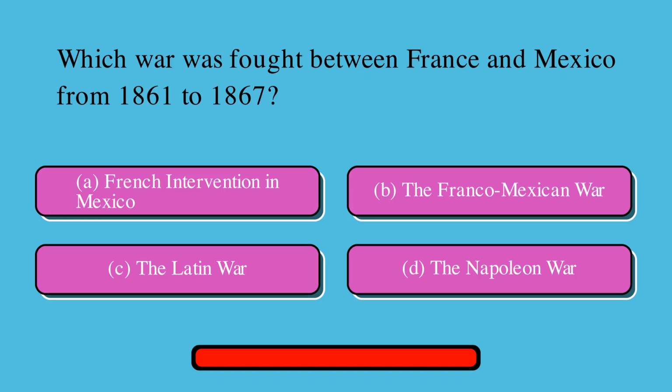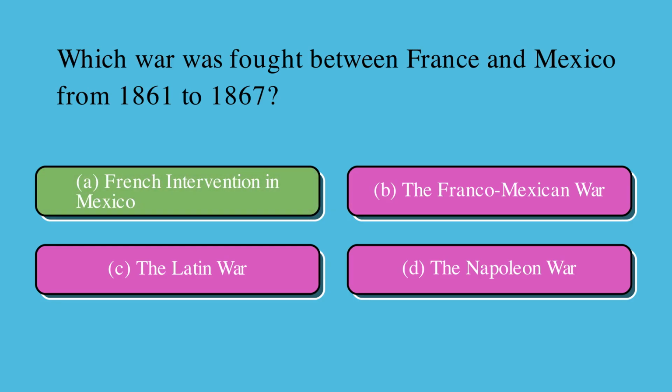Which war was fought between France and Mexico from 1861 to 1867? Is it A. French intervention in Mexico, or B. the Franco-Mexican War, or C. the Latin War, or D. the Napoleon War? Correct answer is A. French intervention in Mexico.